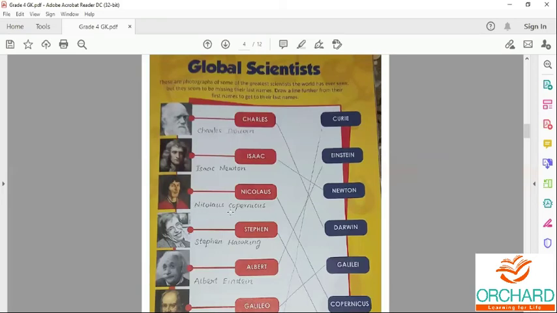Nicholas Copernicus formulated a model of the universe. He was known as the father of modern astronomy.